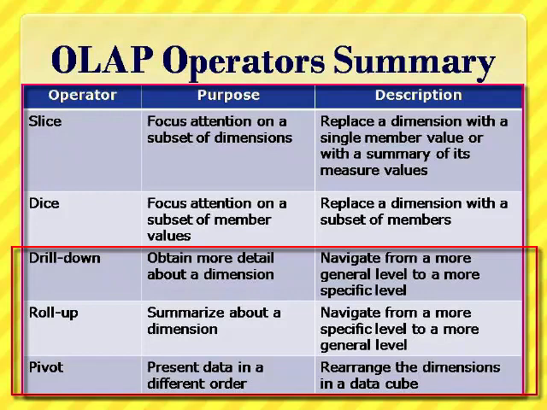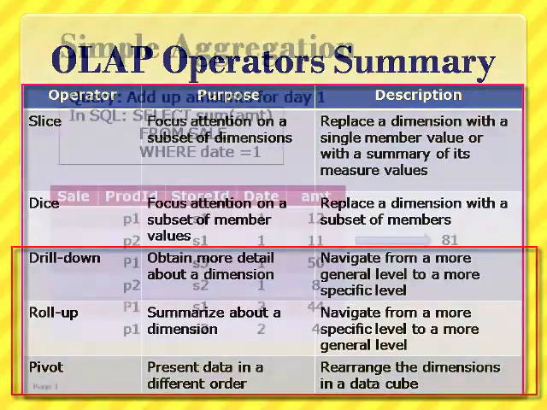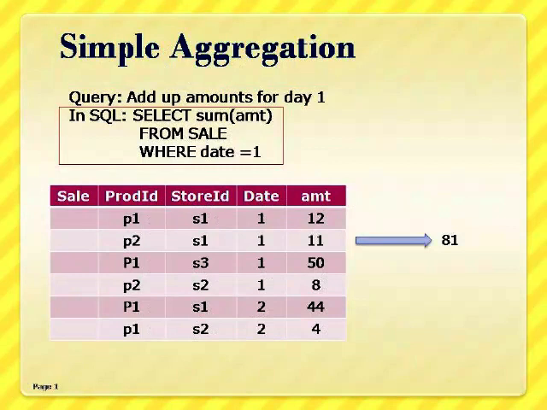As I mentioned earlier, the power of OLAP is to aggregate the information. For example, suppose I would like to know the total sales on a particular day. When the data is represented in tabular form, that is, in the form of a two-dimensional table, then we can simply write select sum amount from sale table where date is equal to 1. So basically it computes total sum of all these amount column values and then returns a single value.